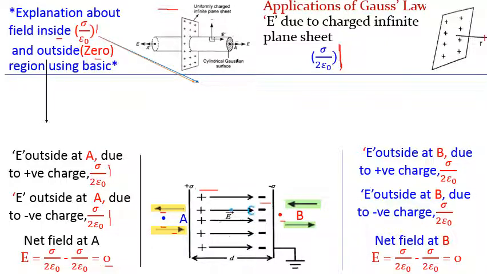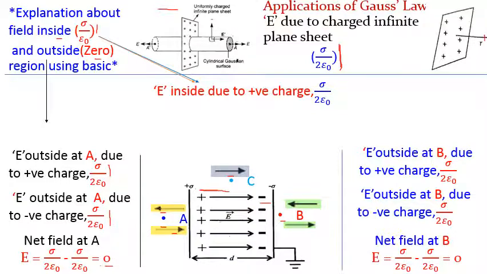Yes or no? Now we can find the electric field intensity in the inside region, at point C. Again similarly, due to these positive charges, the electric field intensity is away from the charge, in this direction, and the value we know is sigma upon 2 epsilon 0. Similarly, the electric field due to negative charge is towards the negative charges, in this direction again.